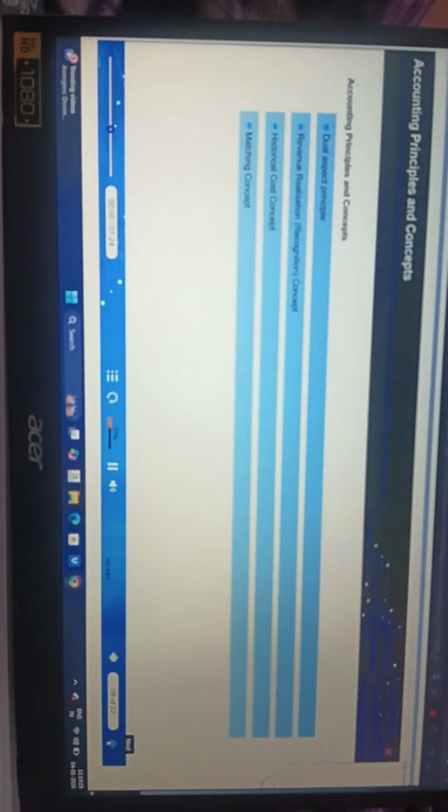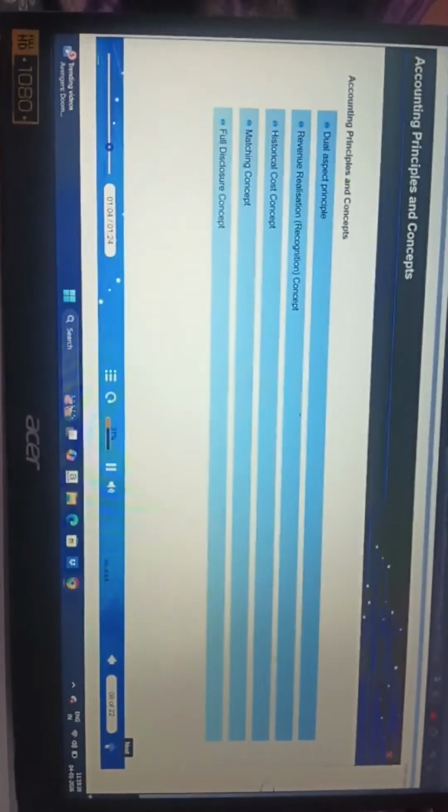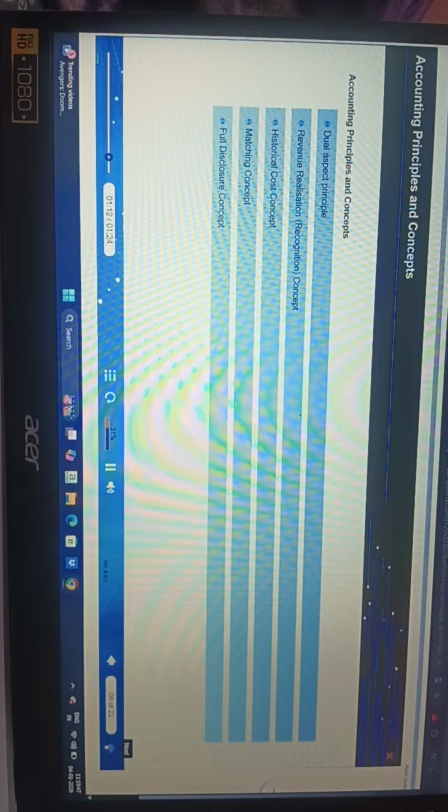All revenues earned are matched with expenses, cost, during a given accounting period to come to the final financial position. This is known as the matching concept. This concept helps in determining accurate profits for the given period. Various interested parties expect full and complete disclosure so that they can make rational decision. This is full disclosure concept.